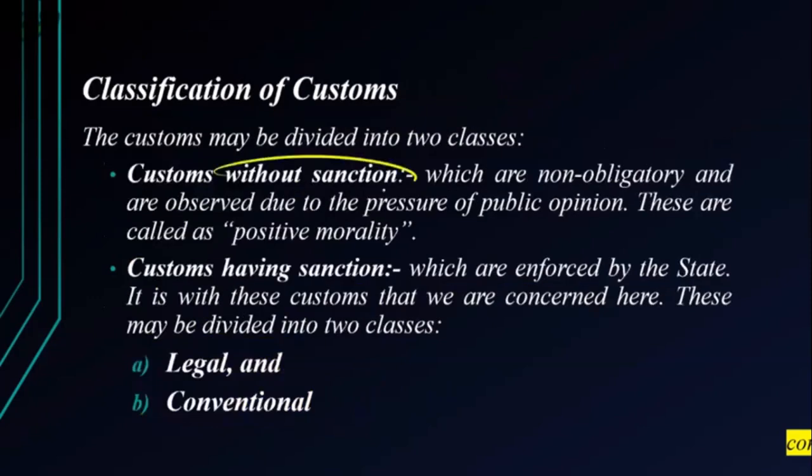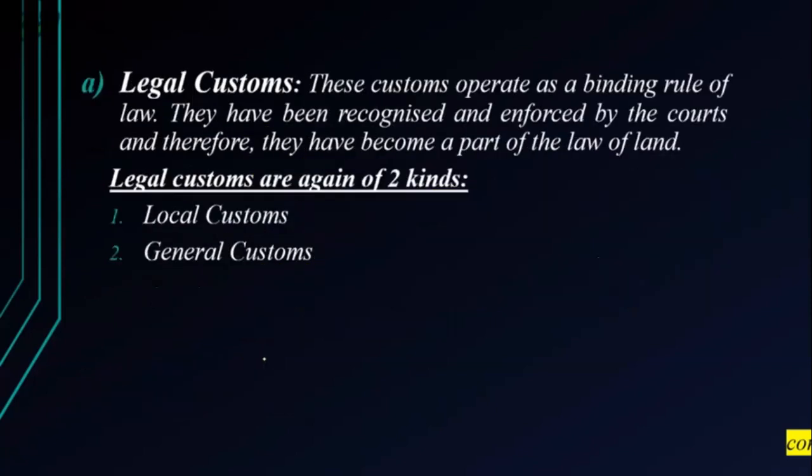So customs can be without sanction and customs can be with sanction. So no matter what, we need to follow the customs. When we have customs with sanction, it can be legal or conventional customs. Both of these are there, and classification of customs can be done based on sanction and without sanction.